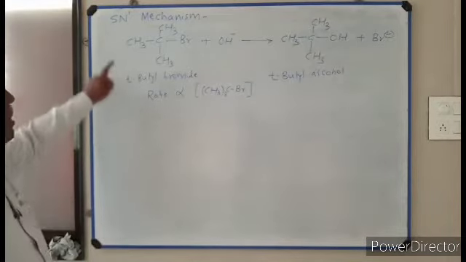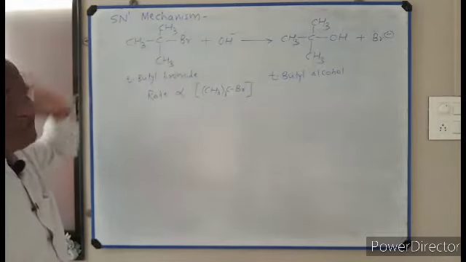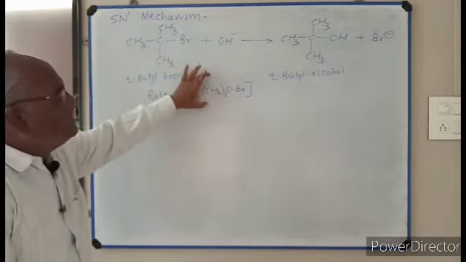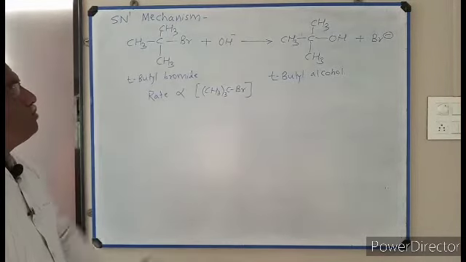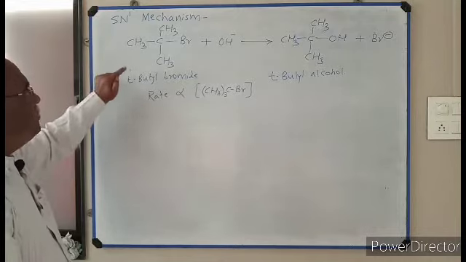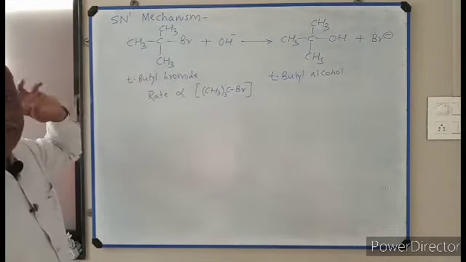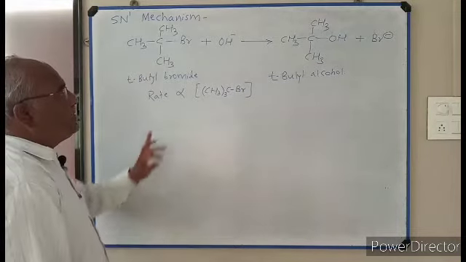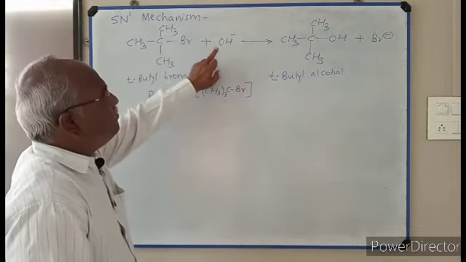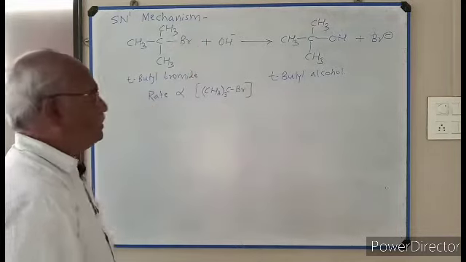So instead of writing tertiary butyl bromide like this, I wrote here the condensed formula. The rate of reaction depends upon the substrate only. The rate of reaction doesn't depend upon the concentration of OH minus ion.